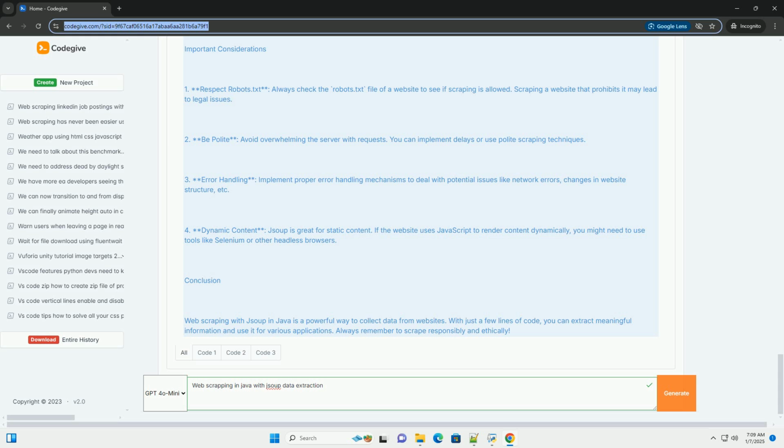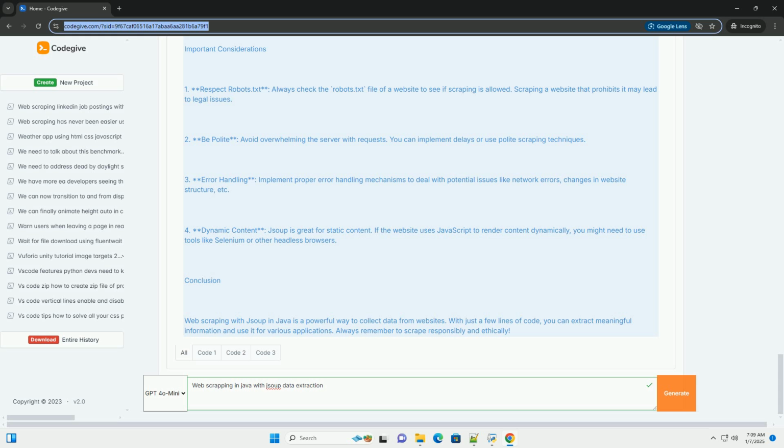Important considerations. 1. Respect robots.txt. Always check the robots.txt file of a website to see if scraping is allowed. Scraping a website that prohibits it may lead to legal issues. 2. Be polite. Avoid overwhelming the server with requests. You can implement delays or use polite scraping techniques.